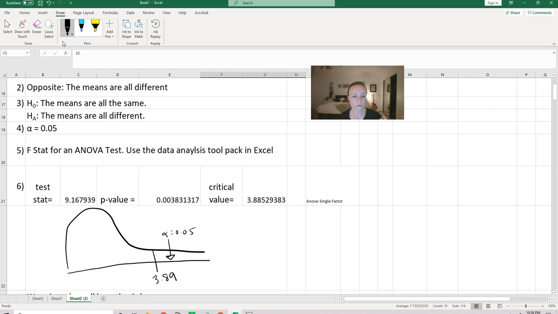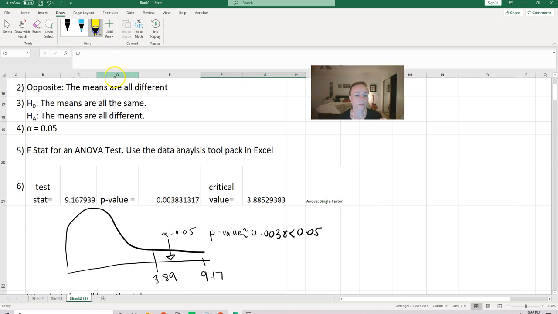That's the size of our rejection region. Our rejection region starts at 3.89. Our test statistic is way over here at about 9.17, and our p-value is about 0.0038, which is much less than 0.05, our value for alpha.